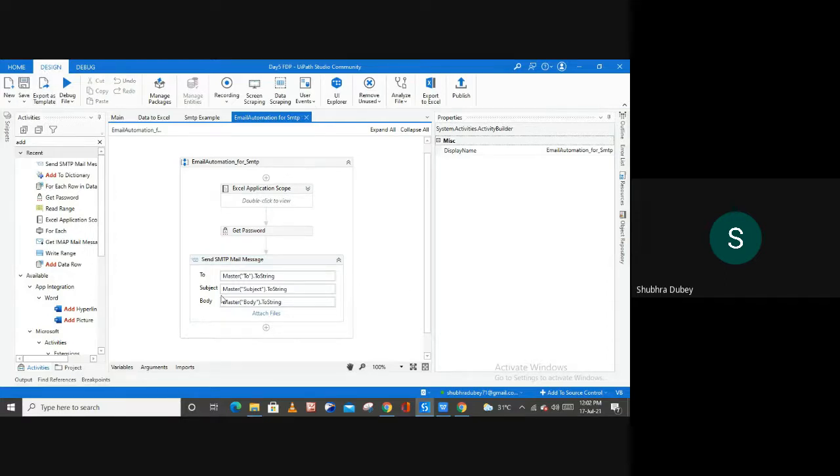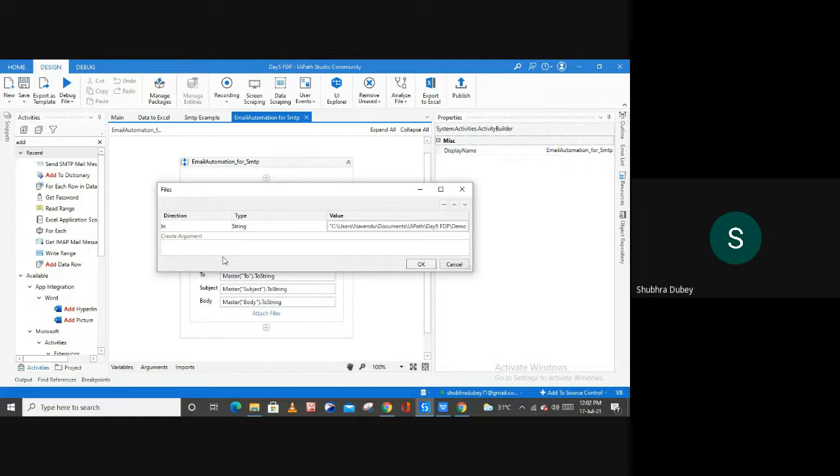And now let me tell you at the same time, if you want to send multiple attachments, what you can do is for the multiple files, create a different argument to send your multiple files if you have more than one file inside of your folder, right? So you have to pass the path again and the name of your file with the extension of your file, which type of file you are sending. In my case I am sending Excel file. Let's suppose if you want to send Word or PDF file, so the extension will be docx and PDF. And again let me hit OK.